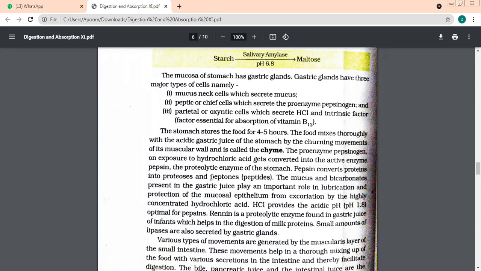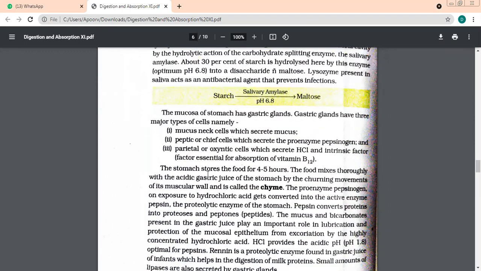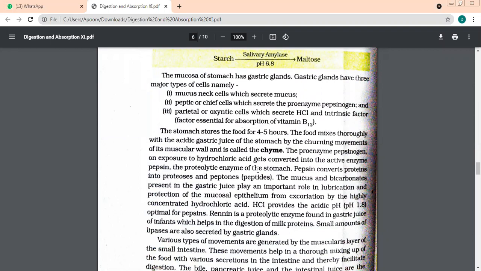Proteoses and peptones. If you talk about the nutrients, then in the mouth, the digestion of carbohydrates started. And in the stomach, which digestion is taking place? What is breaking down? Proteins. Yes, beta, it is proteins. Proteins are broken down by an enzyme which was earlier present in an inactive form called pepsinogen. Once it gets an acidic medium because of the presence of HCl, it converts into the active form called pepsin. And it breaks down the proteins into simpler particles known as